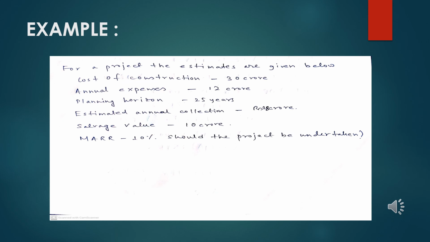Coming back to another example of benefit cost ratio, in this case the project has given the estimates which are below: the cost of construction at 30 crore, the annual expenses at 12 crore, the planning horizon is 25 years, the estimated annual collection of the project is 28 crores, and the salvage value is at 10 crores. If the MARR, or the marginal rate of return, is at 10%, should the project be undertaken or not? This is the decision that the organization is willing to take under benefit cost ratio.